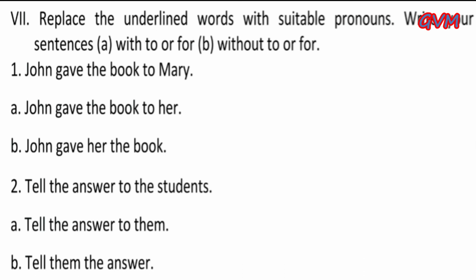First one is, John gave the book to Mary, and the answer is, we use to or for. A, John gave the book to her. Her refers to Mary. B, John gave her the book. In B sentence, without to or for, we make the sentence. Second, tell the answer to the students, and the answer is, tell the answer to them. B, tell them the answer.